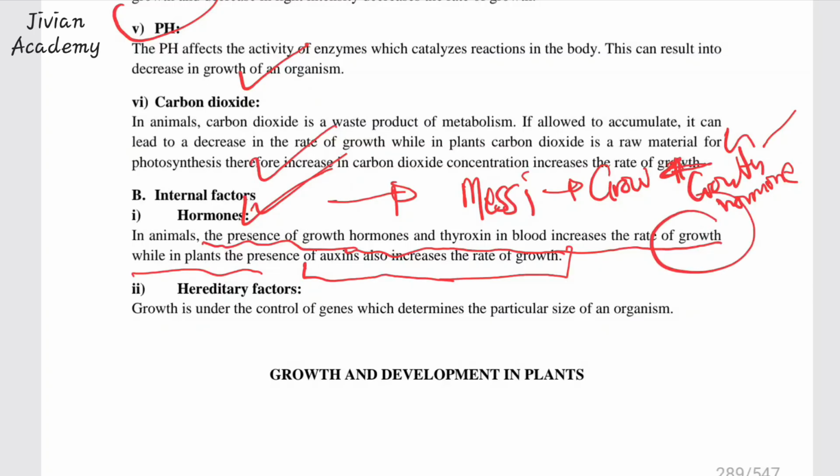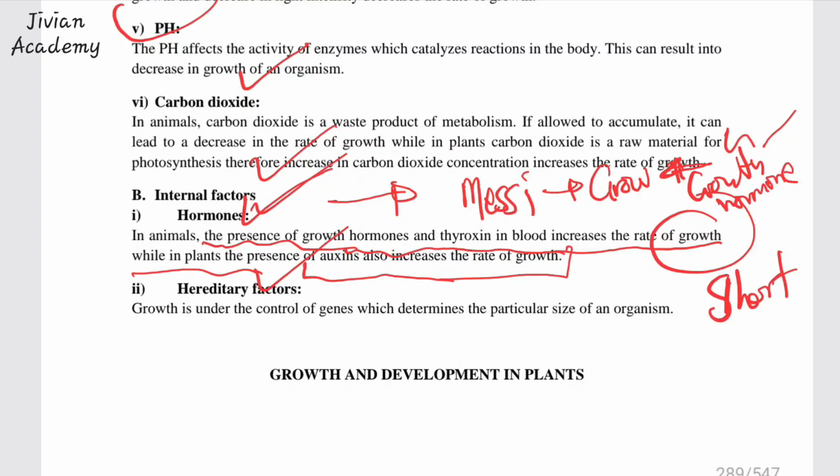Now, the second thing is hereditary factors, or inheritance. Have you seen pygmies? For those who know the pygmies from Congo, they are short people. It is inherited. These are genes of shortness that are inherited within their community from the parents.